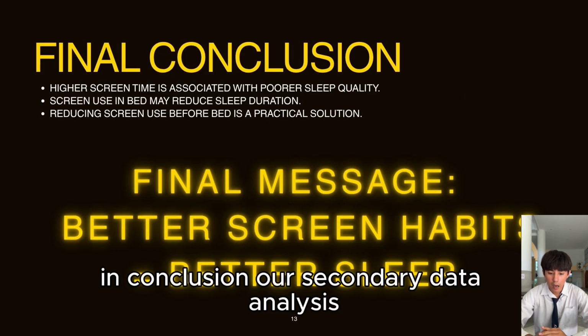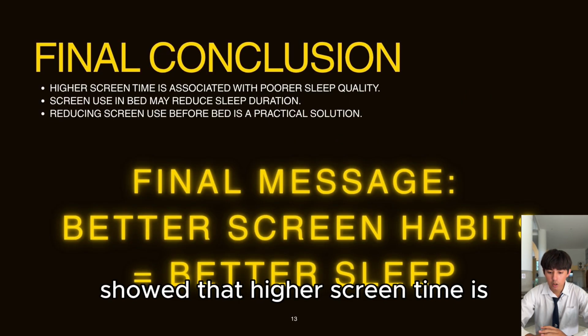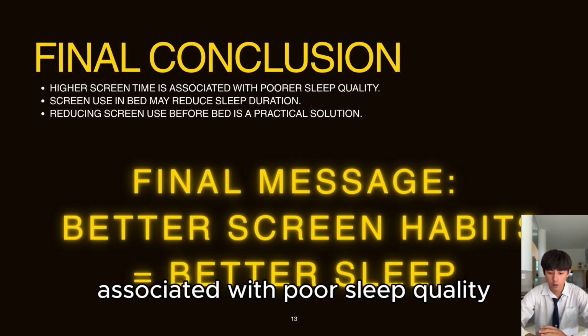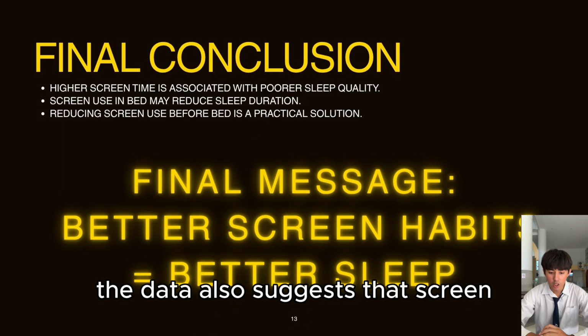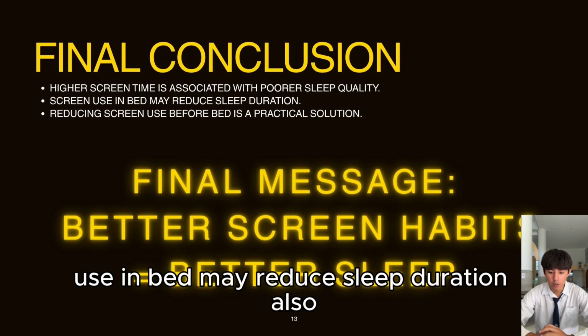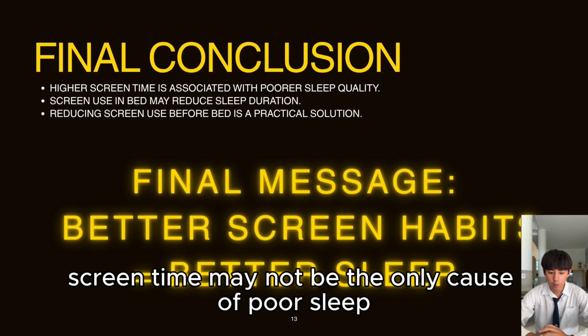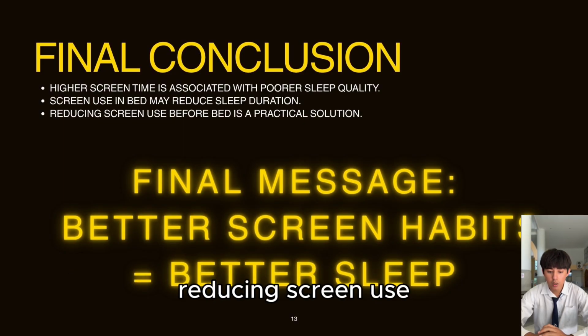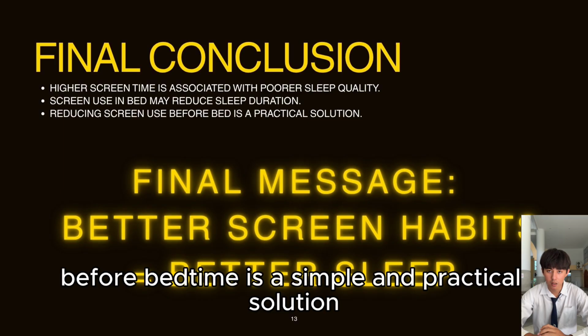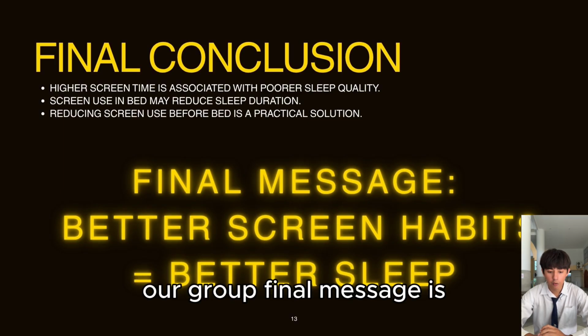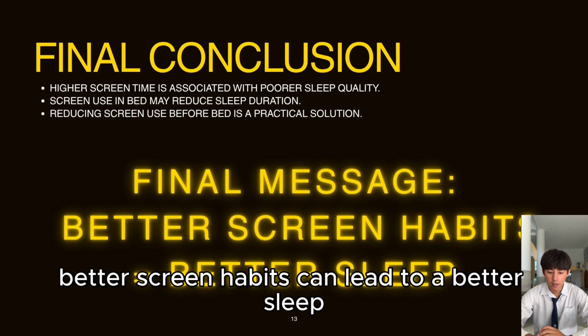In conclusion, our secondary data analysis showed that higher screen time is associated with poorer sleep quality. The data also suggests that screen use in bed may reduce sleep duration. Although screen time may not be the only cause of poor sleep, reducing screen use before bedtime is a simple and practical solution. Our final message is: better screen habits can lead to better sleep.